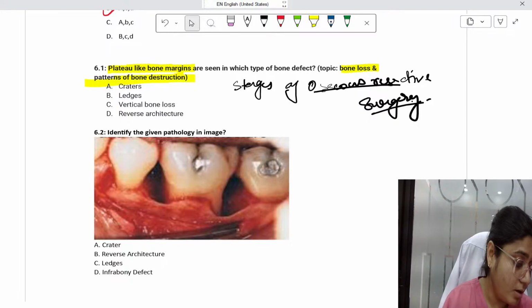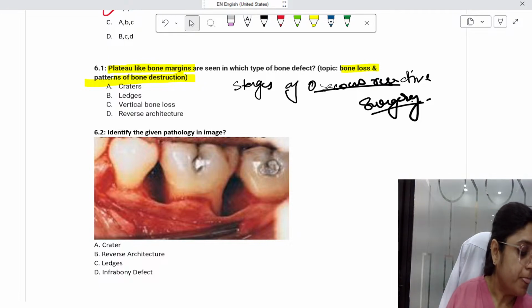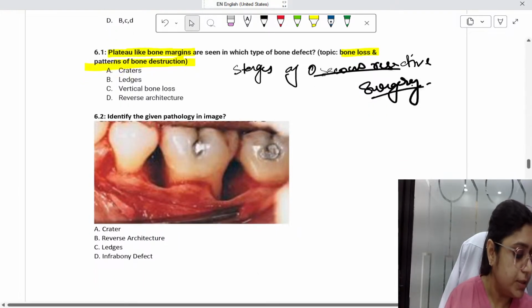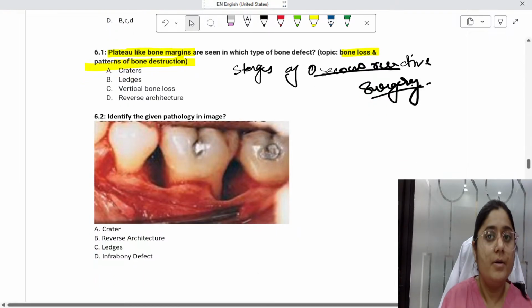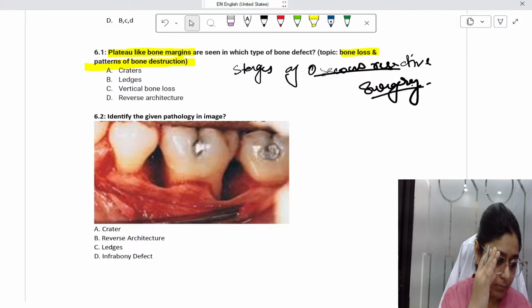Option number A, craters. In case of TFO, it remains unchanged. Aditi, your question, what happens? So Aditi is asking, what happens to GCF in case of TFO? It remains unchanged. It is not changing. Okay, Aditi?